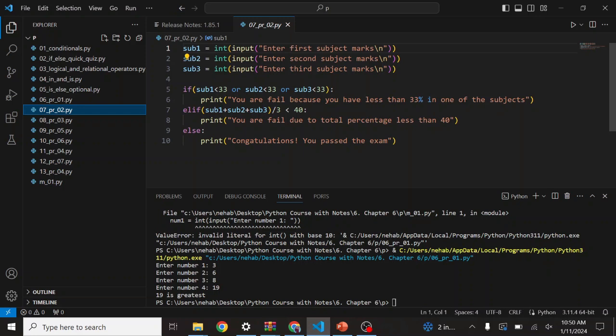So if the average of all three subjects is less than 40, then again you fail, right? Else you can print "Congrats, you have passed the exam." So let's run this program.